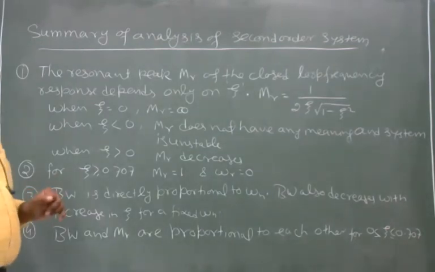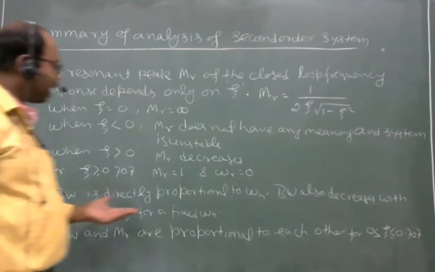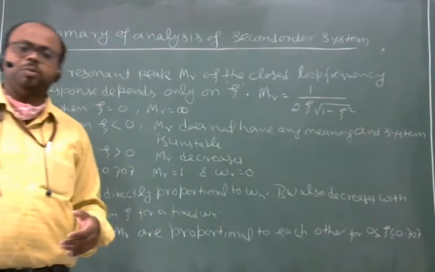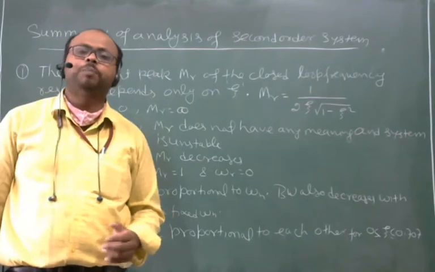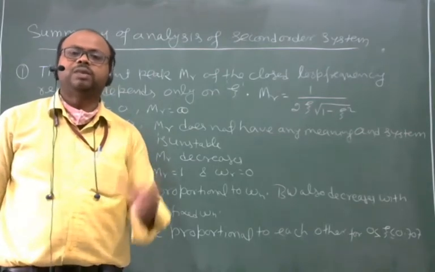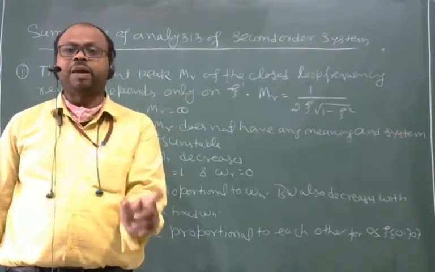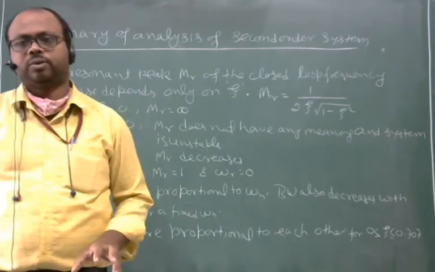Bandwidth is directly proportional to omega n. As you see the formula of bandwidth, it is omega n multiplied by the under root of some function.